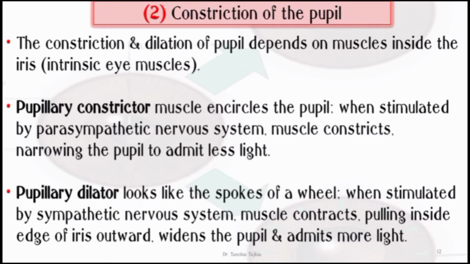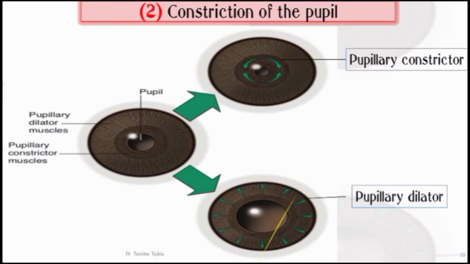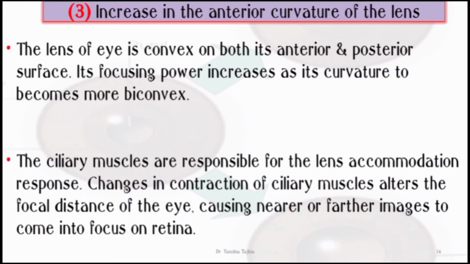Pupillary constrictor muscles encircle the pupil. When stimulated by the parasympathetic nervous system, the muscles constrict, narrowing the pupil to admit less light. And pupillary dilator muscles look like the spokes of a wheel. When stimulated by the sympathetic nervous system, the muscles contract, pulling the inside edge of the iris outwards. Then it widens the pupil and admits more light. These are the actions of the pupillary constrictor and dilator muscles.